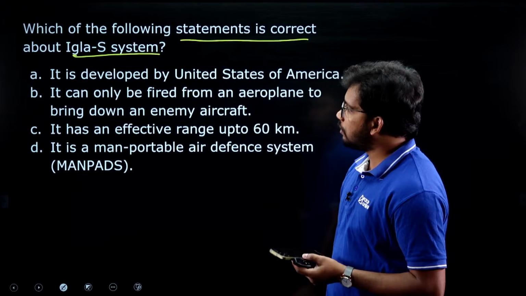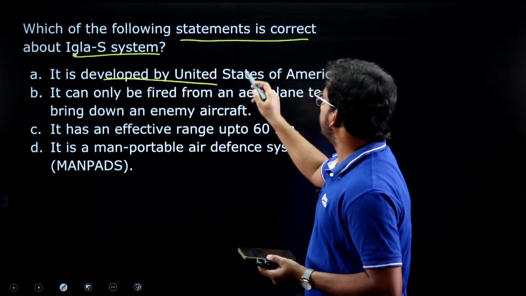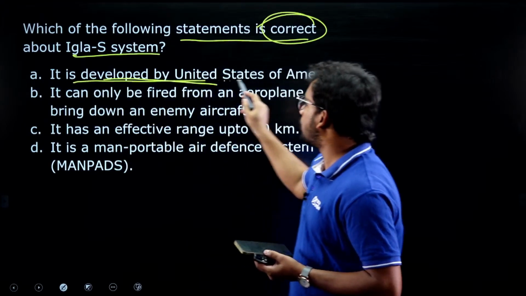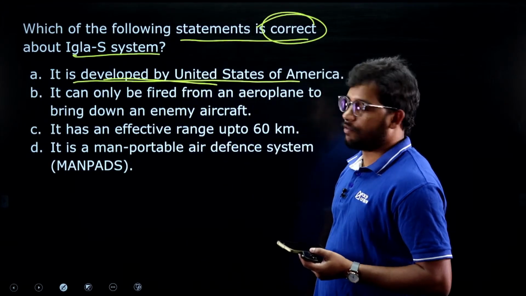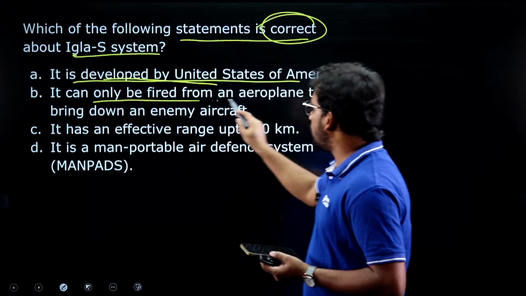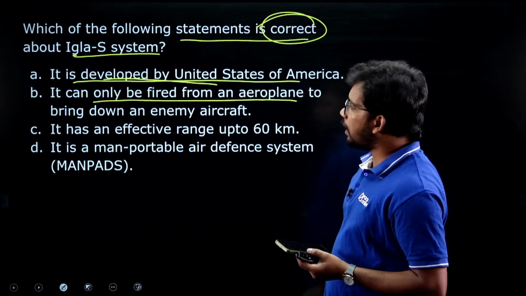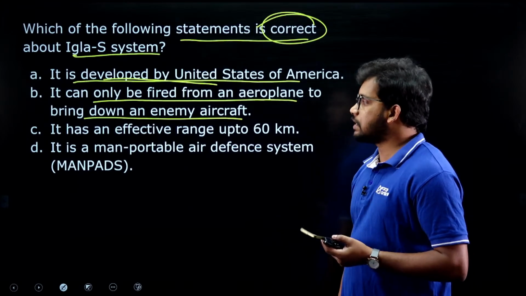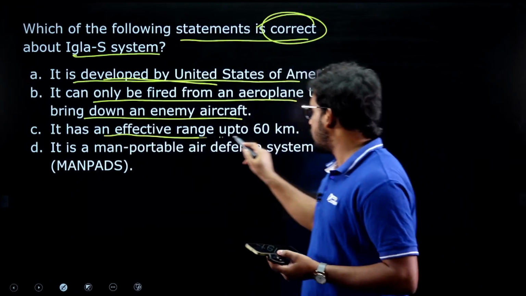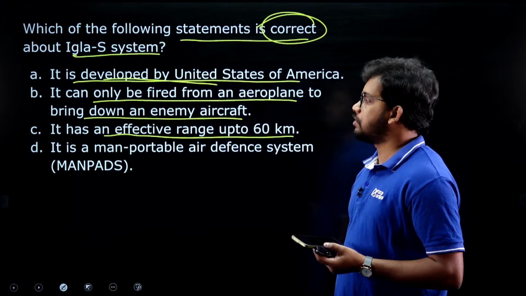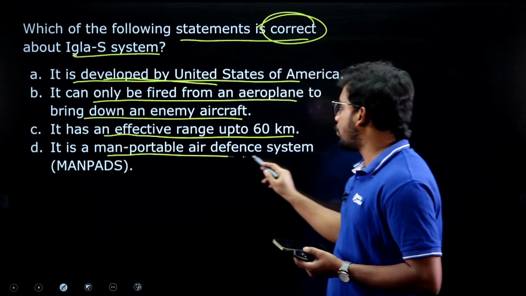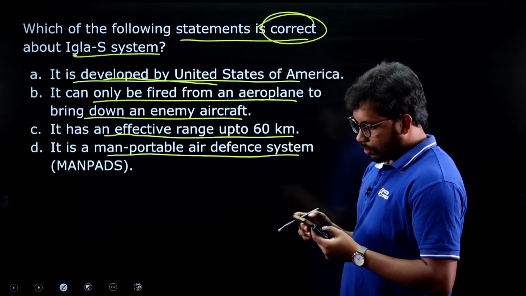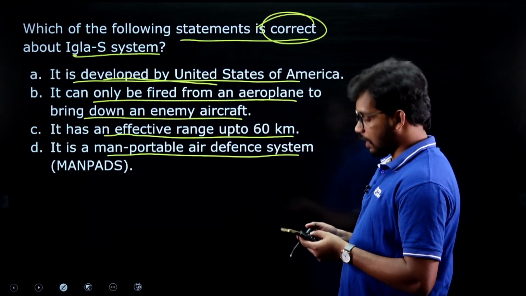Last question for today: which of the following statements is correct about the Igla-S system? They are asking for the correct one. First statement, it is developed by the United States of America. Second statement, it can only be fired from an aeroplane to bring down an enemy aircraft. Third, it has an effective range up to 60 kilometers. Fourth, it is a man-portable air defense system. Out of these four, which one is correct, they are asking.